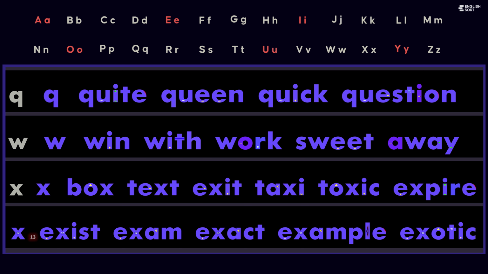Final understanding. American English consonants are sound-based, not letter-based. One letter can produce multiple sounds, and the same sound can appear with different letters. By understanding these patterns, pronunciation becomes clearer, more logical, and more predictable.